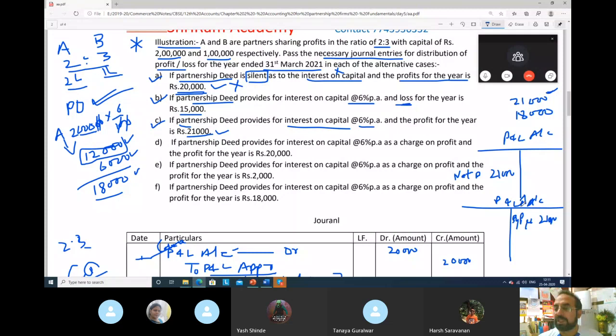And from the profit and loss appropriation account, the deed is saying you pay interest. Now see, try to understand. If in this question they have asked you to prepare a profit and loss appropriation account, then what will you do? First you will pay interest to A's capital account. How much? 12,000. So you pay 12,000. To B's capital account, you pay 6,000 rupees. So out of 21,000, when you paid 18,000 rupees, you still have 3,000 balance. So these 3,000 would also be paid to A and B. This is what this case says.